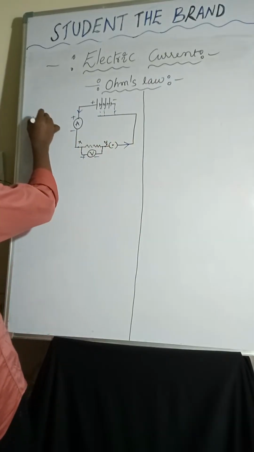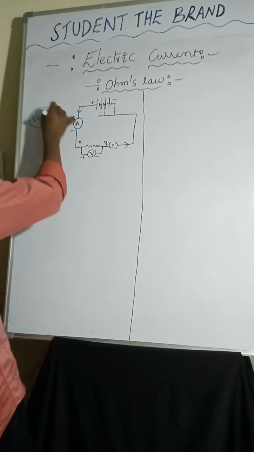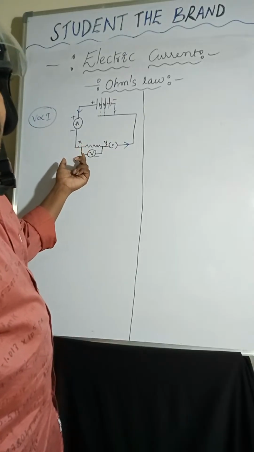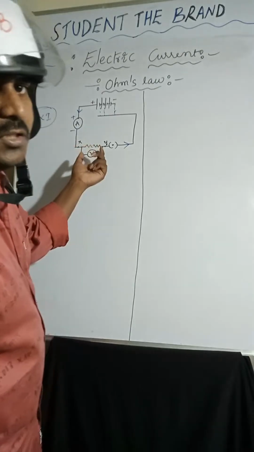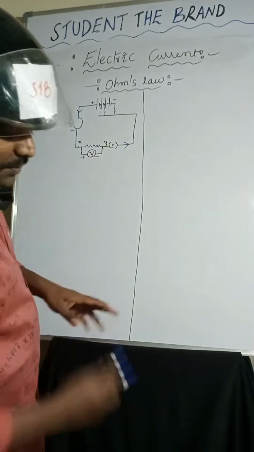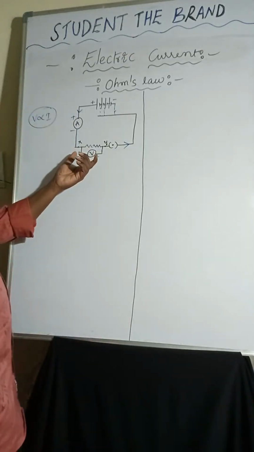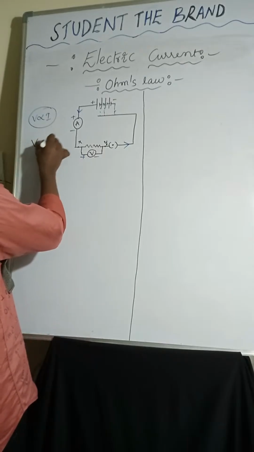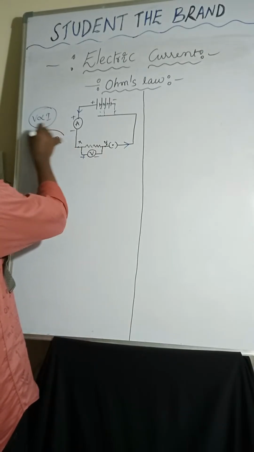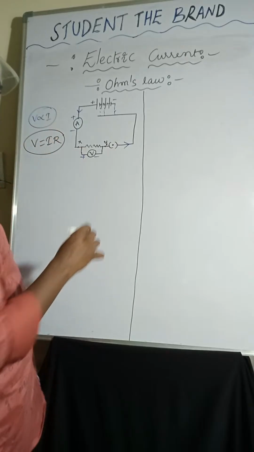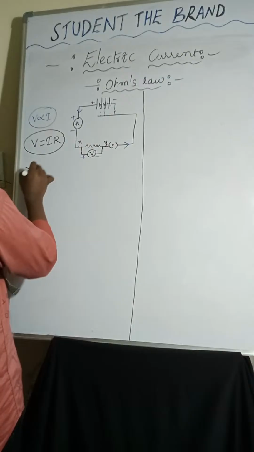The potential difference across the ends of the given metallic conductor is directly proportional to the current flowing through it at constant temperature. V is directly proportional to I, so V equals IR. Now, materials required.